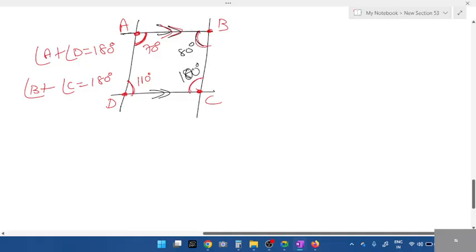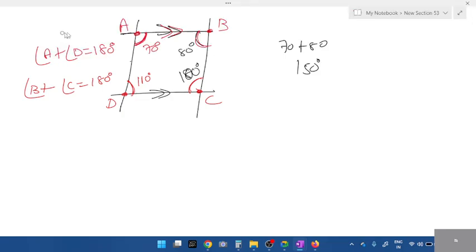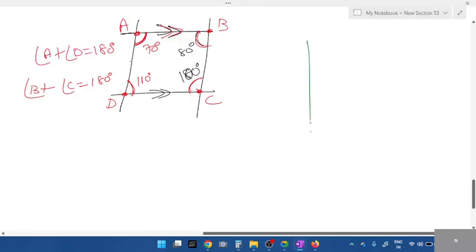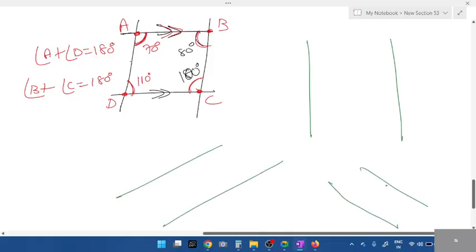Do you think A and B are 180 degrees? Allied angle A and B? 70 plus 80, only 150, right? They are not allied. The reason: left and right hand side, they are not parallel lines. They are no parallel lines, so they are not allied. Next, what if parallel lines are there on left and right hand part like this? Parallel line. It can be like this or slanting or even in this way. Parallel line doesn't mean it has to be straight, students. It can be even like this. Parallel lines can be even like this.